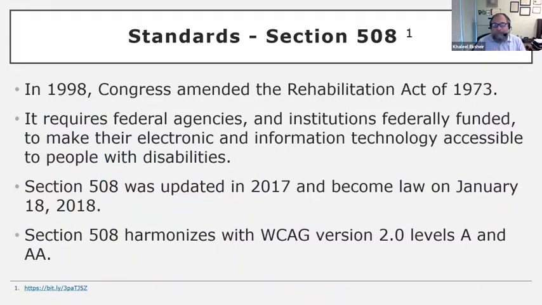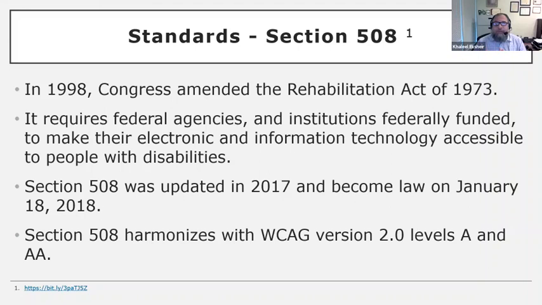So what is Section 508? Notice here in this slide, I titled it as a standard. Yes, because Section 508 talks about details that make your content accessible. In 1998, Congress amended the Rehabilitation Act of 1973. It simply requires federal agencies and federally funded institutions to make their electronic and information technology accessible to people with disabilities. But that was in 1998.